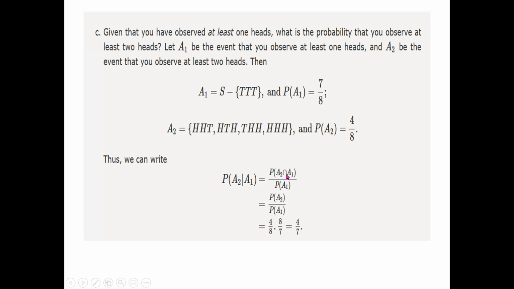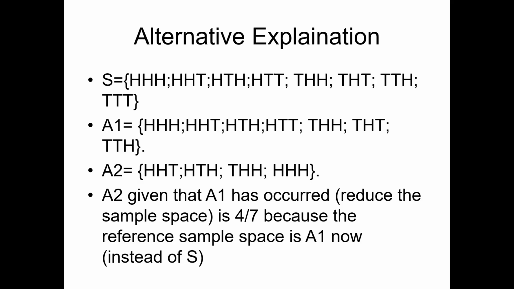So A2 and A1. Now if you look at A2, this is the event, and A1 is over here. I have written only this form S minus triple T, but let me show its actual form by enlisting all the outcomes.